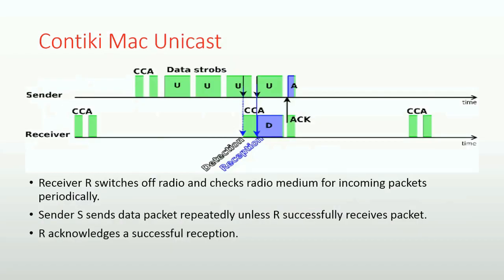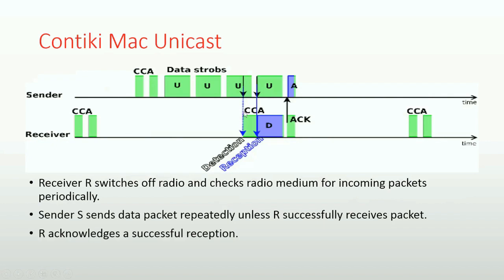In Contiki MAC, a receiver keeps its radio off most of the time and checks the channel periodically for any incoming packets. This is referred to as clear channel assessment. When the receiver senses any radio activity, it keeps the radio on while receiving the packet.